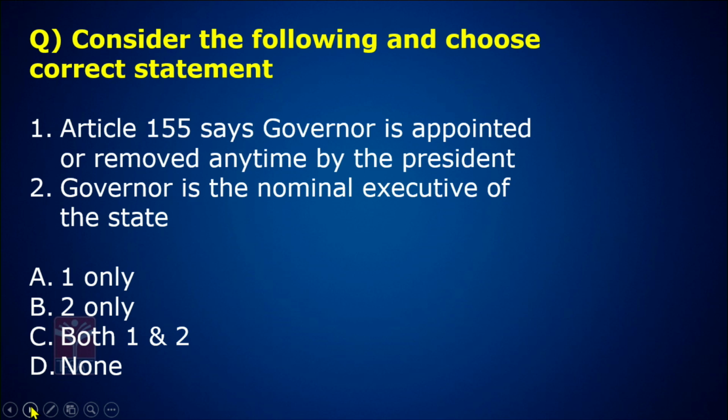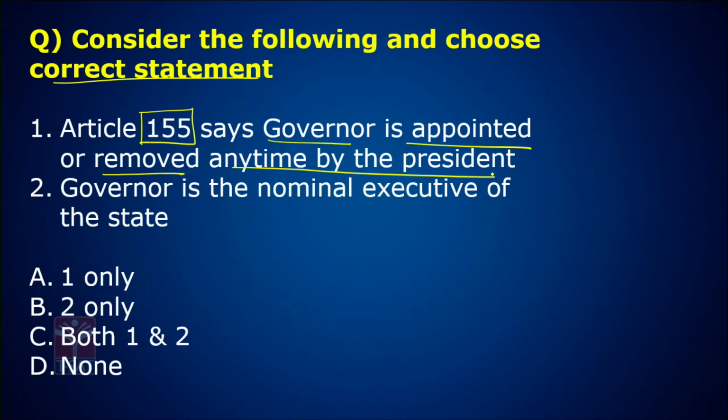Consider the following and choose the correct statement. Article 155 says the Governor is appointed and removed any time by the President. The Governor is the nominal executive of the state. Again, both the statements are correct. C is the answer. Now look at the screen.